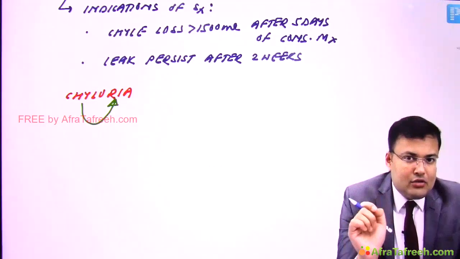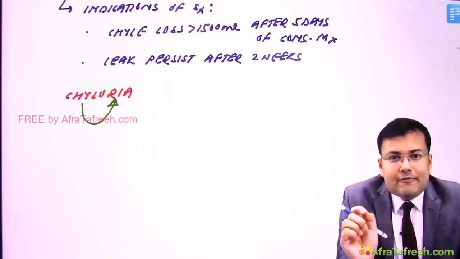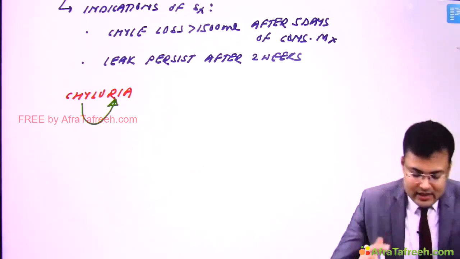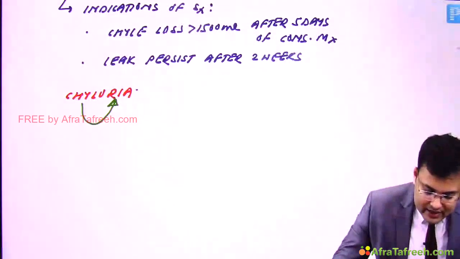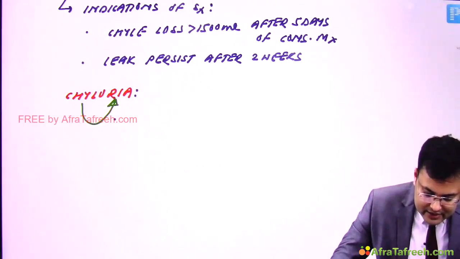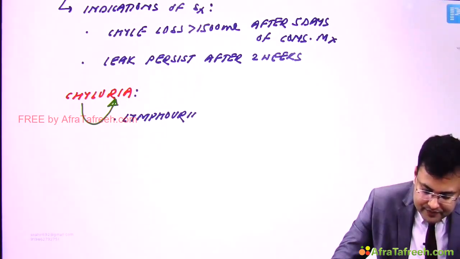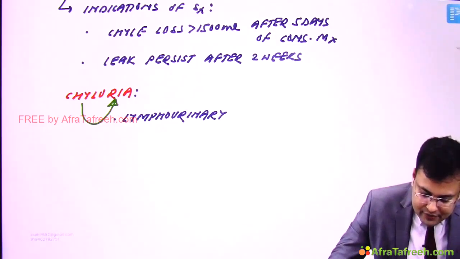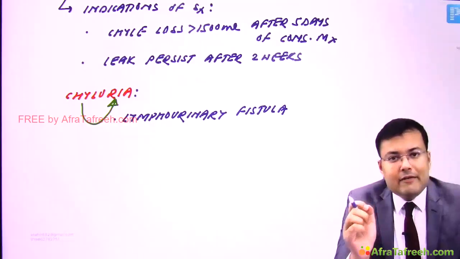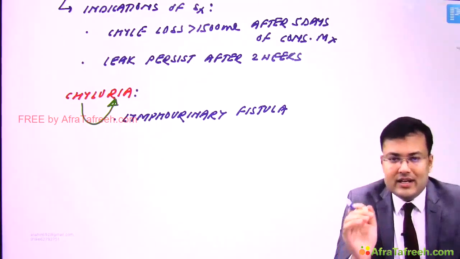These patients have a lympho-urinary fistula. So the cause of chyluria in these patients is a lympho-urinary fistula. Clear? There is communication between the lymphatic duct and the urinary tract.